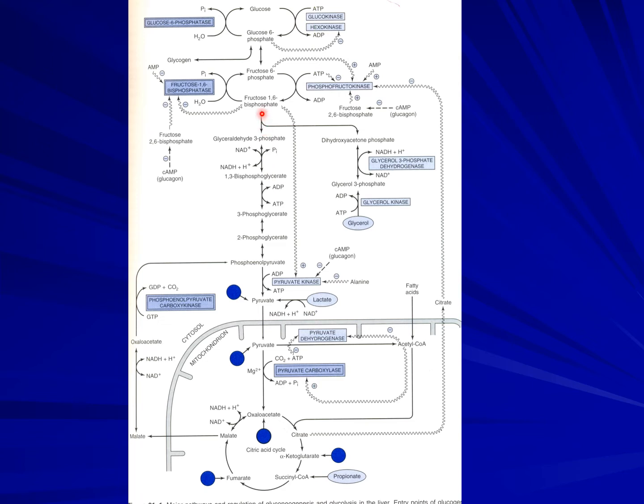Now, fructose 1,6-bisphosphate, using the enzyme fructose 1,6-bisphosphatase, is converted to fructose 6 by removing a phosphate group. Then this fructose is freely converted to glucose 6-phosphate. Again, there is a release of phosphate group by the enzyme glucose 6-phosphatase, and you get free glucose.